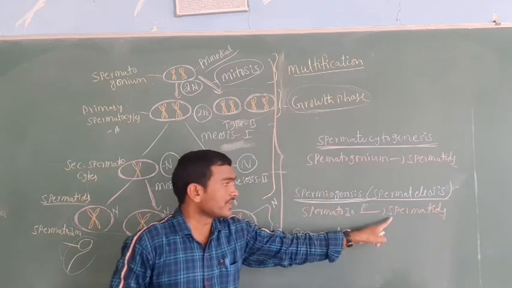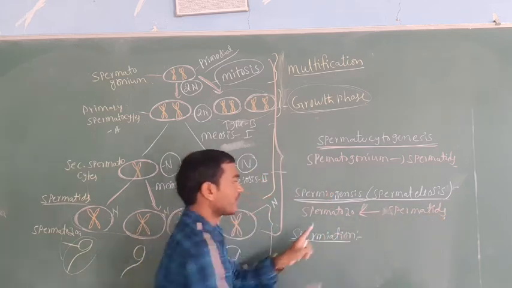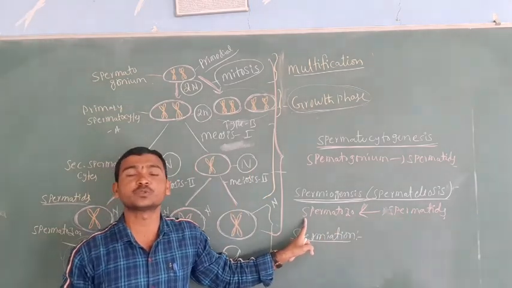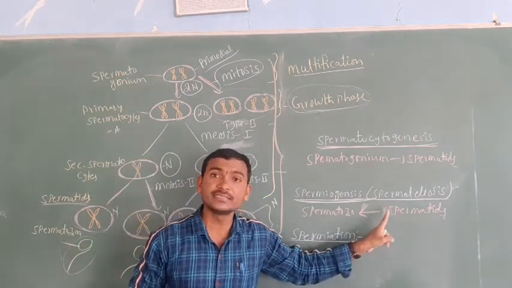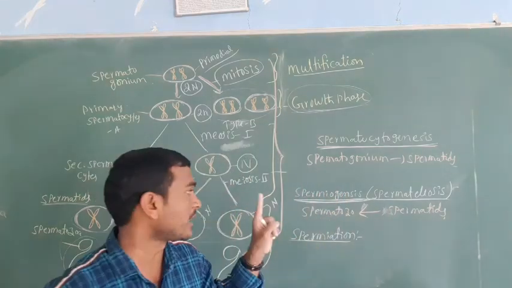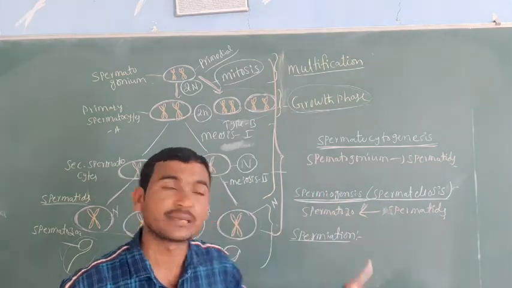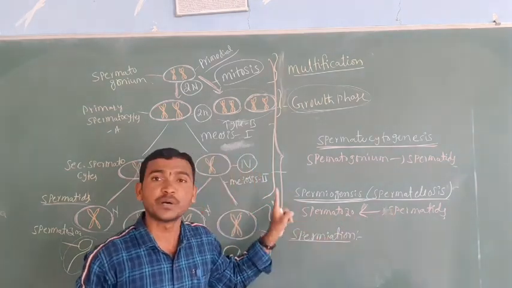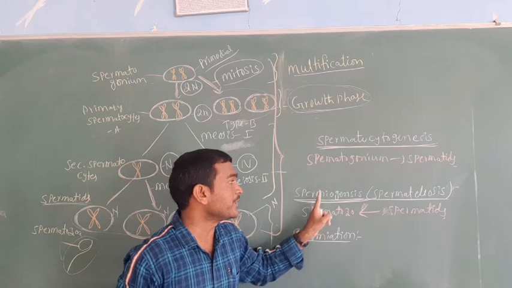What is the difference? The spermatids are the immature one. The spermatozoa is a mature one. The transformation of spermatids into sperm is called spermiogenesis.